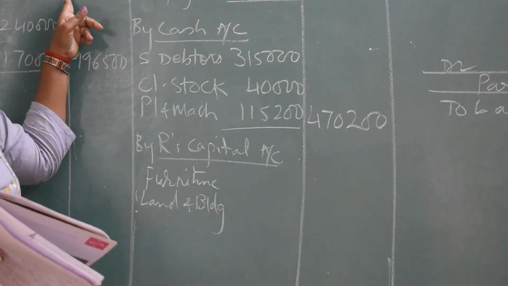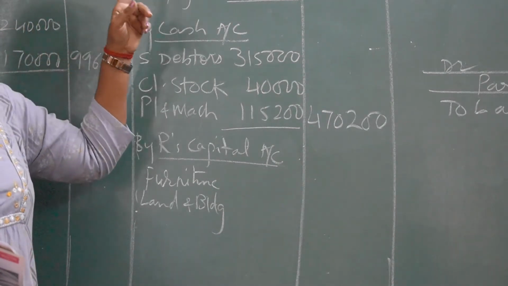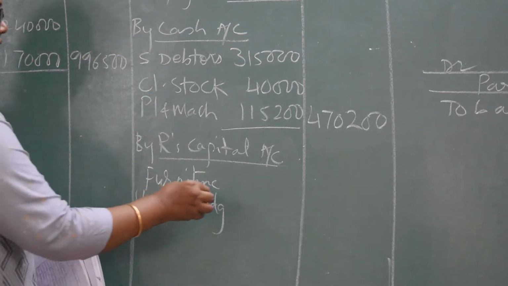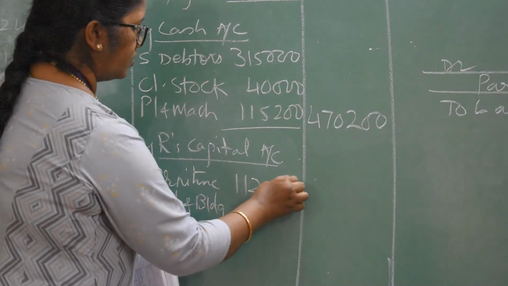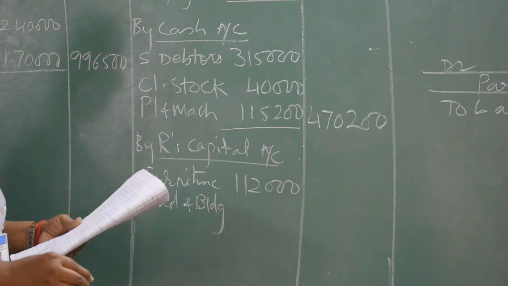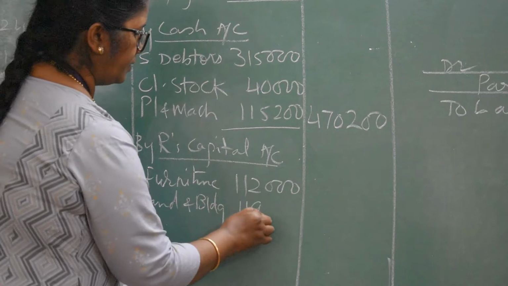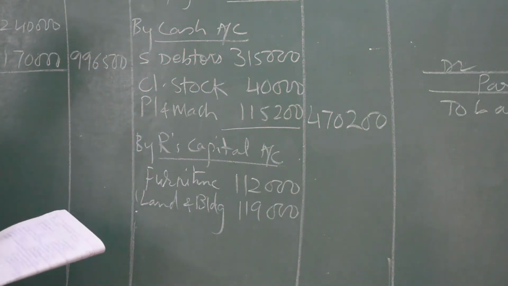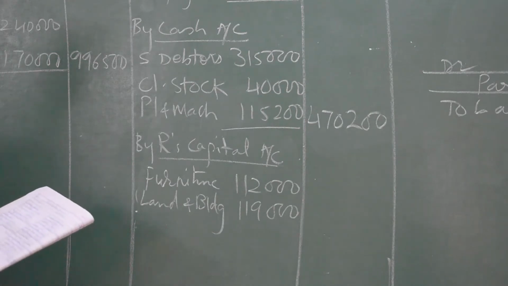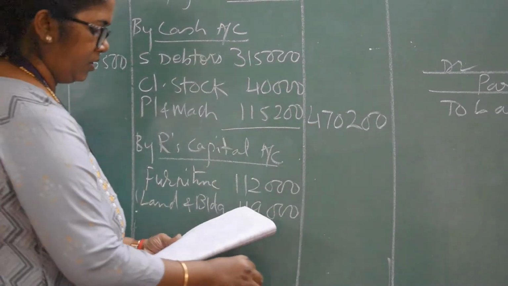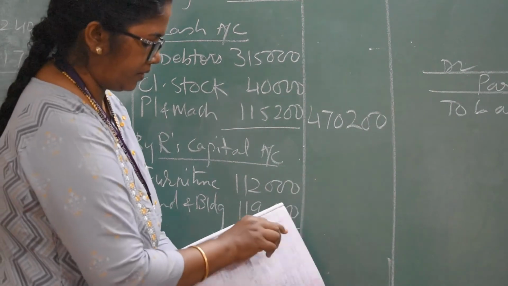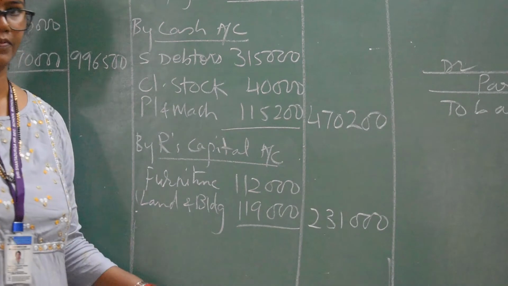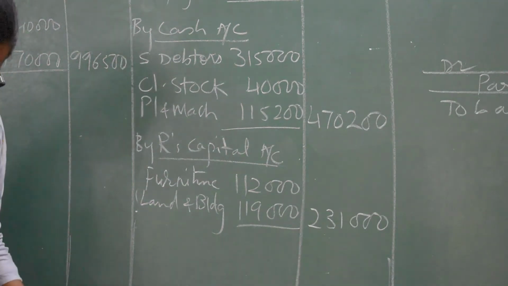So directly 1,60,000 multiplied by 70 divided by 100, you will get the answer, 1,12,000. With 70%, 1,12,000 is coming, and 1,19,000. And the total is 2,31,000. So with this we are finished with the asset side.